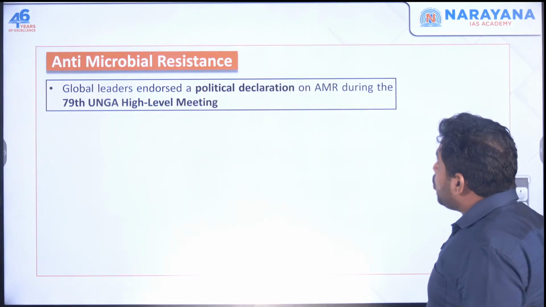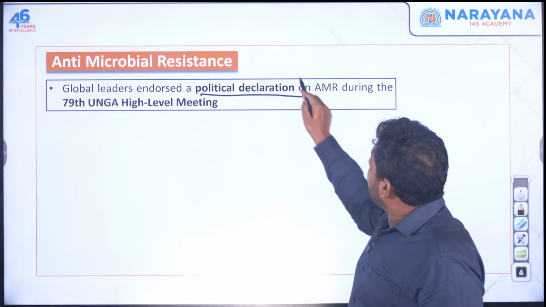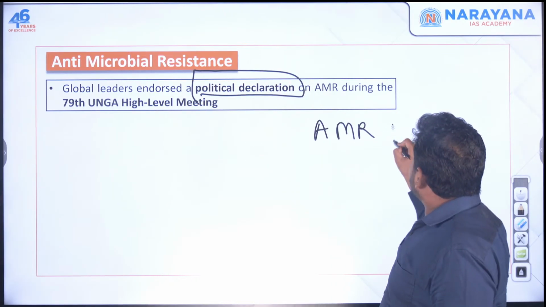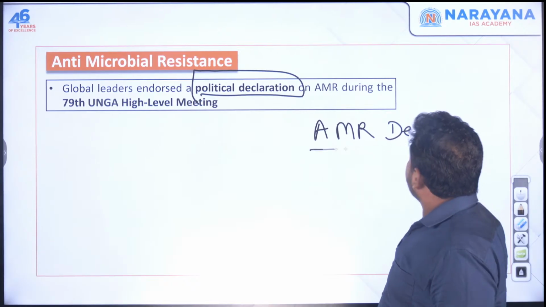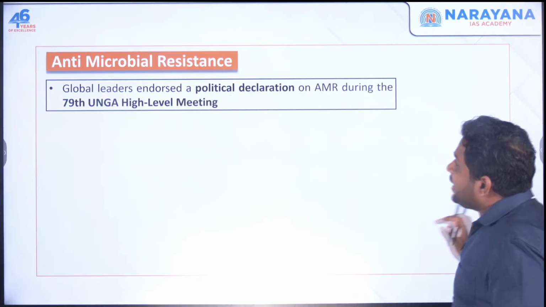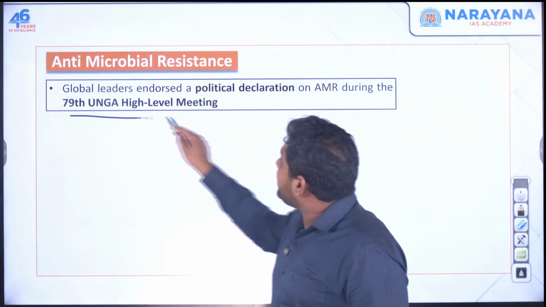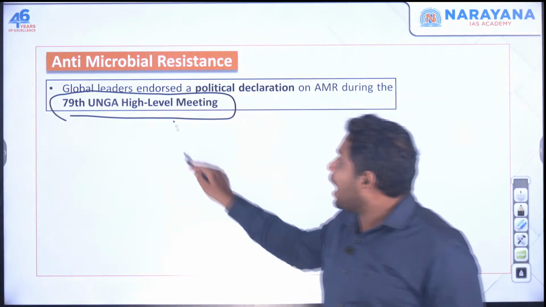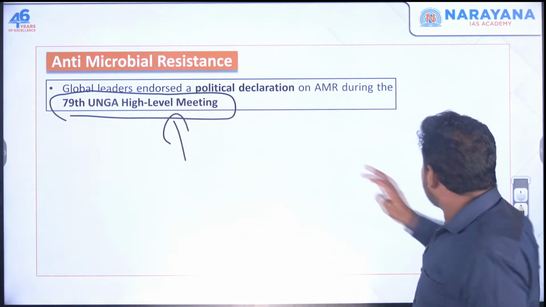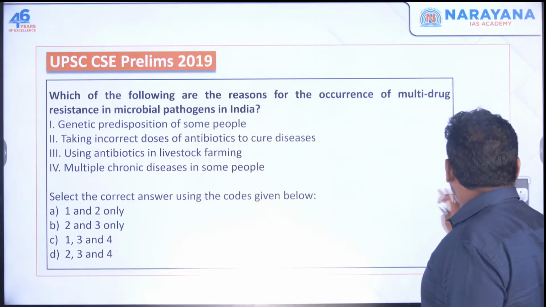So recently, global leaders have come up with a political declaration. We call it the AMR declaration. Okay, this AMR declaration has come from the United Nations General Assembly, the 79th United Nations General Assembly high level meeting. Now we should know what this AMR is first, to understand this declaration altogether.